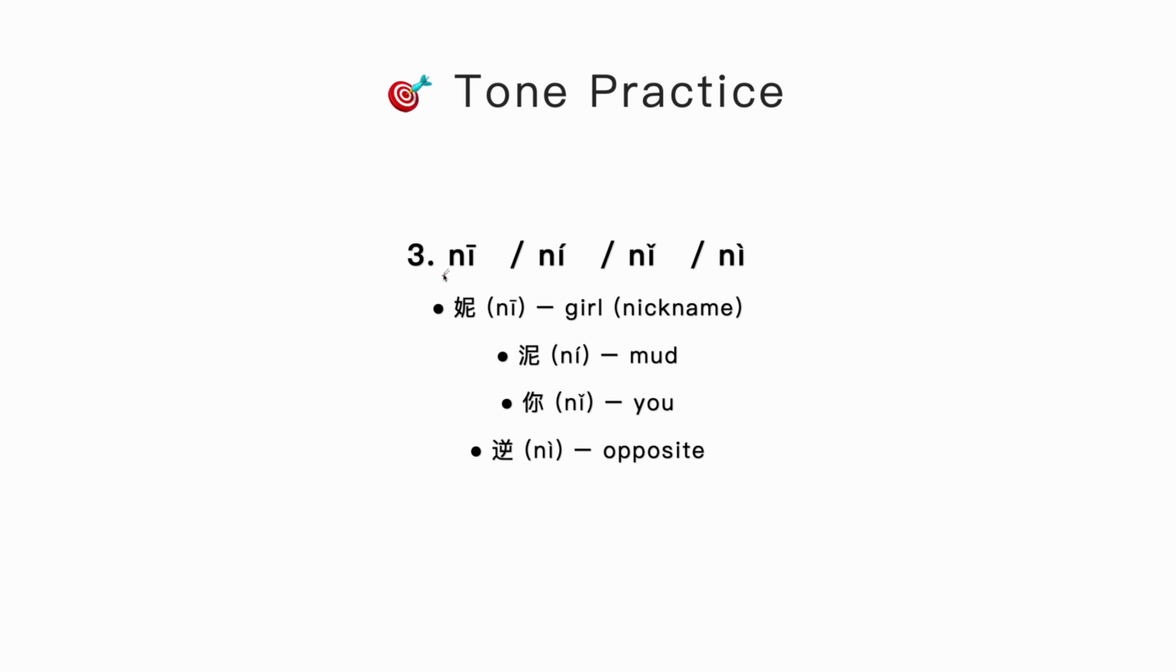Number 3, ni, ni. First one, ni, is mostly used in the girl's name. Second one, ni, means mud. Third one, ni, means you. Very important word. Fourth one, ni, that means opposite.